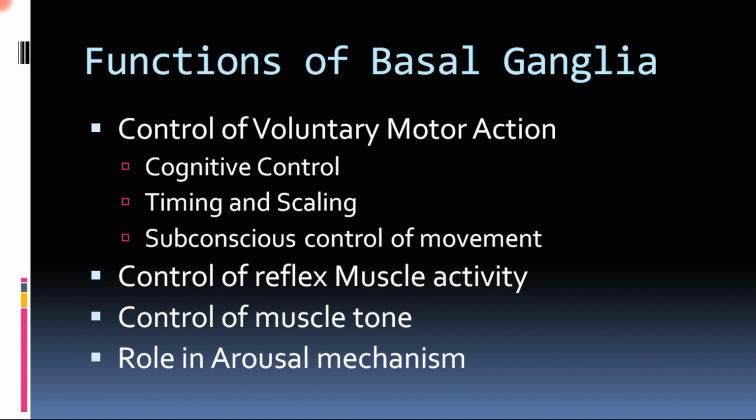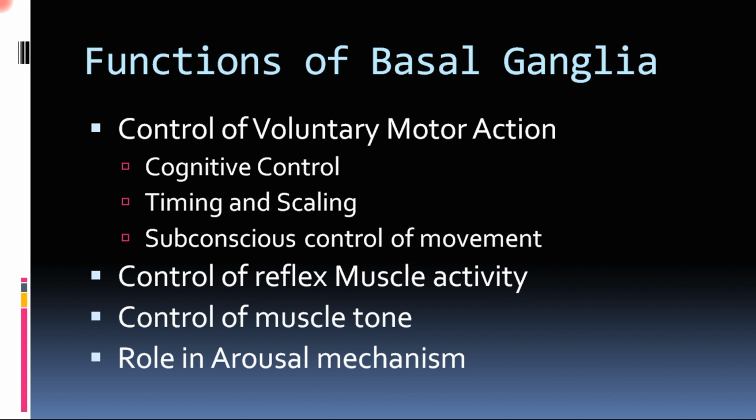The second function is timing and scaling of the motor activity. That means how rapidly it has to take place in terms of timing, and how large the movement will be in terms of scaling. That is the second motor function of basal ganglia. Let us say if you have to write on a blackboard or on a piece of paper, the scaling will be different and the timing also will vary according to the movement required. So that is the function of basal ganglia, timing and scaling of the movement.